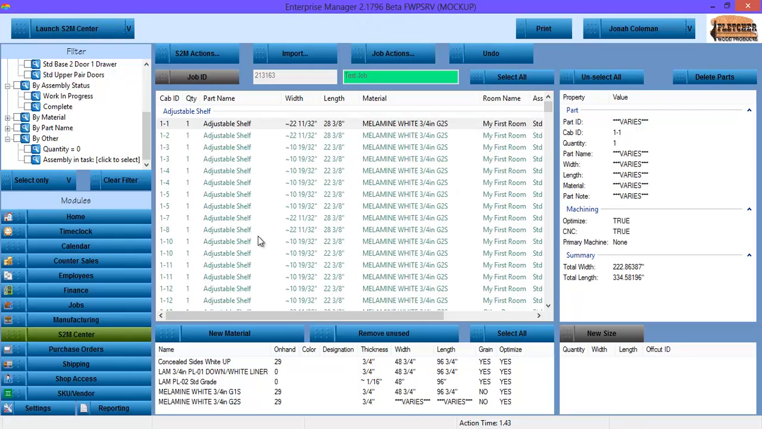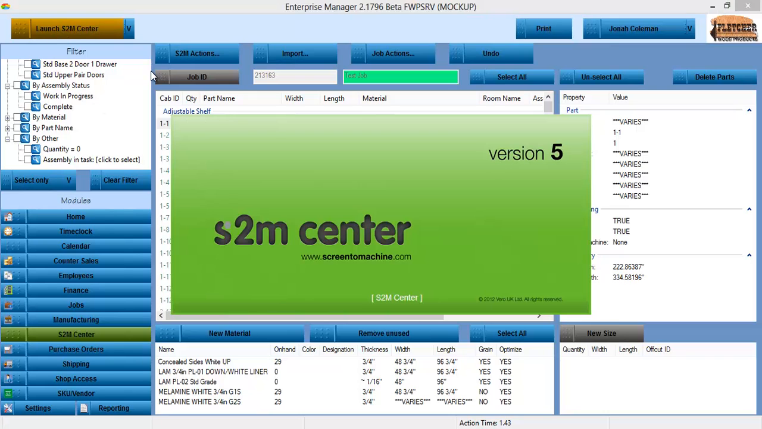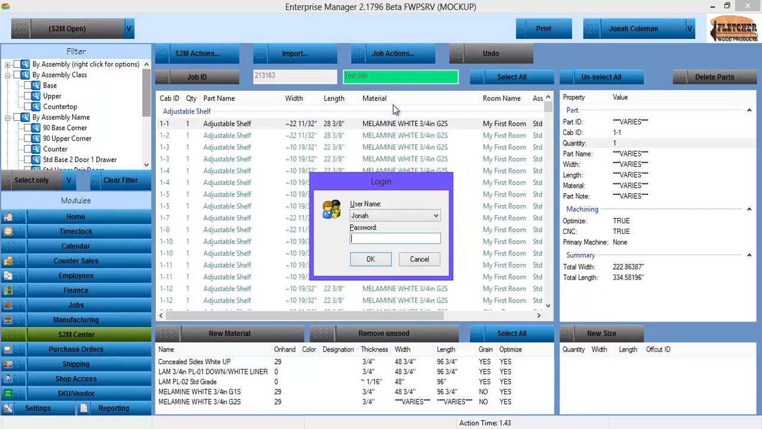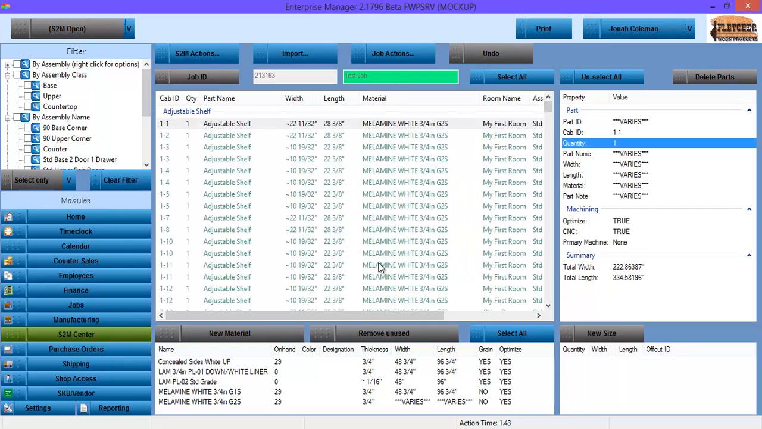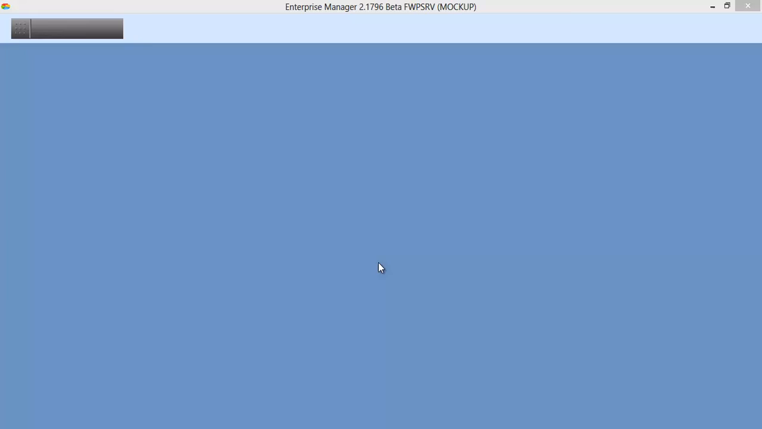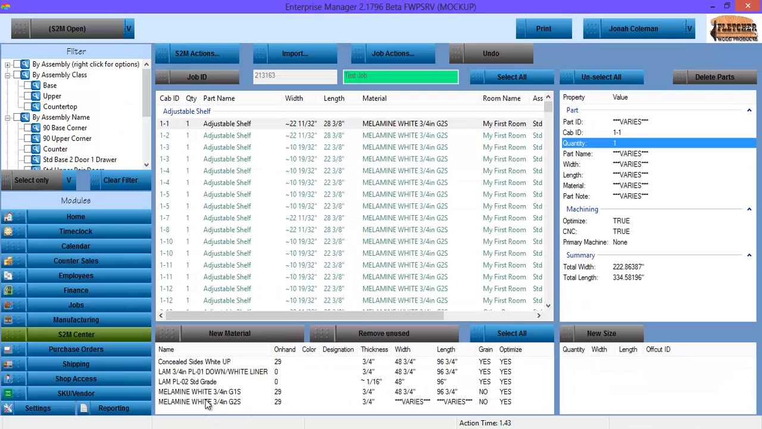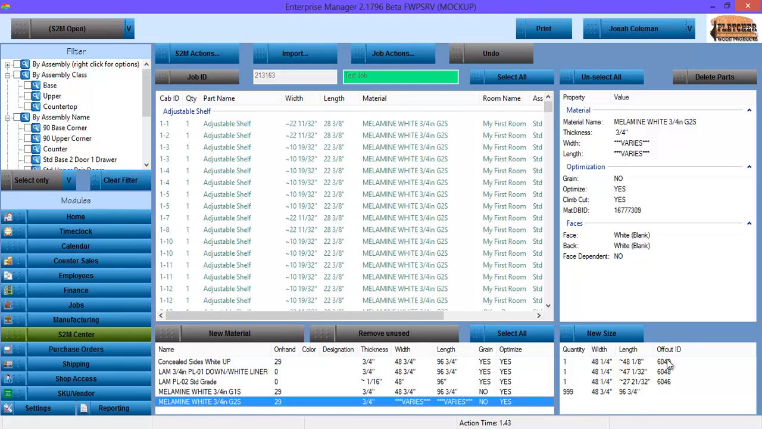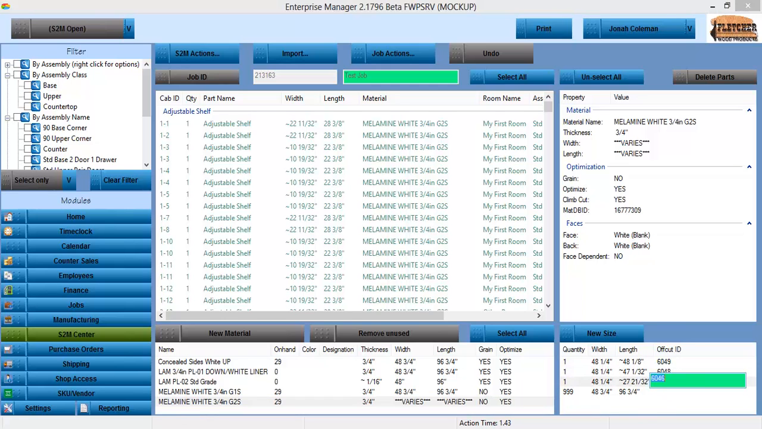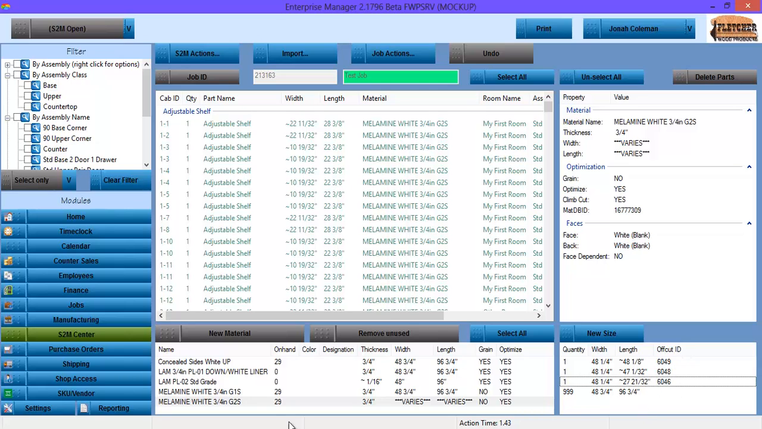Once we're done making whatever modifications here we're going to make, we're going to launch the standalone Screen to Machine Center. One of the things that my client program here does is its own offcut inventory, and they're numbered and barcoded. So actually, if I flip back over here real quick and click on melamine white, you can see these barcoded offcuts exist. And one of the other things it does is allow for material renaming.